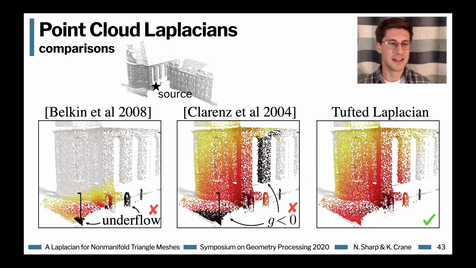Comparing this to a few past point cloud Laplacians, the Belkin Laplacian has great theoretical convergence properties, but in practice, tuning numerical parameters means that you end up getting underflow in the solution. Here we're just computing a Green's function from a point in a scanned point cloud. Computing this Green's function with the Laplacian of Clarenz et al. is much better, but it doesn't have a maximum principle, so you get negative values in the Green's function, whereas our tufted Laplacian gives exactly the expected solution.